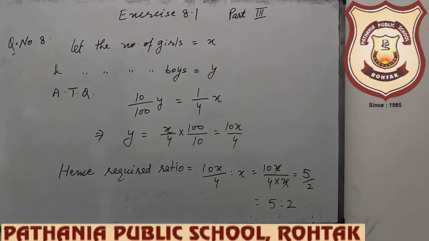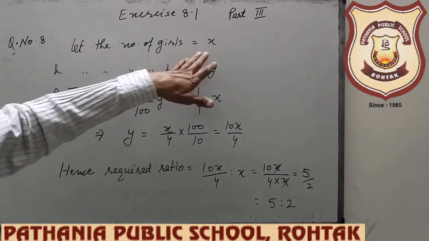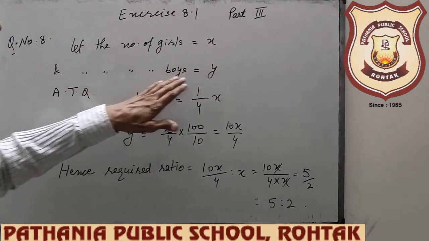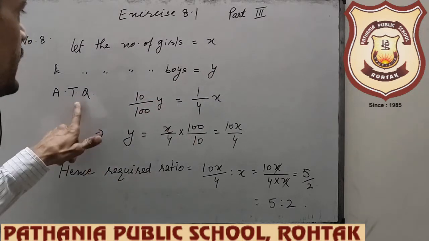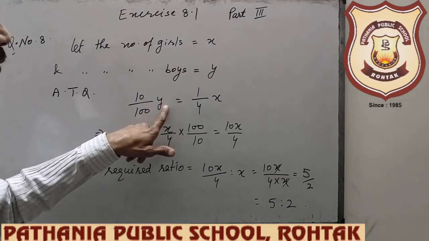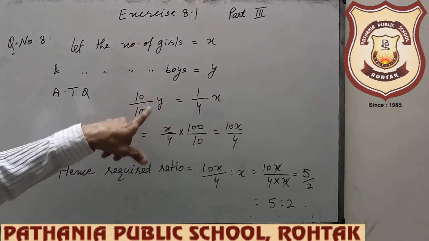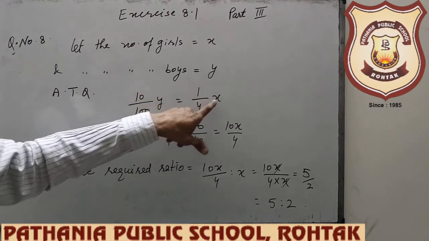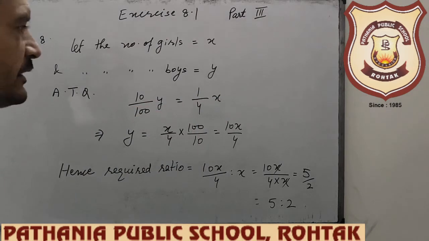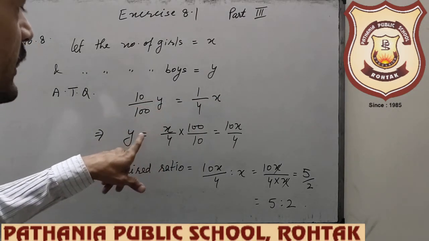So beta, this is question number 8. Let the number of girls be equal to x and the number of boys be equal to y. According to the question, 10% of boys is equal to 1/4 of x, that is, 10% of y is equal to 1/4 of x. It is given. So solve for y here.